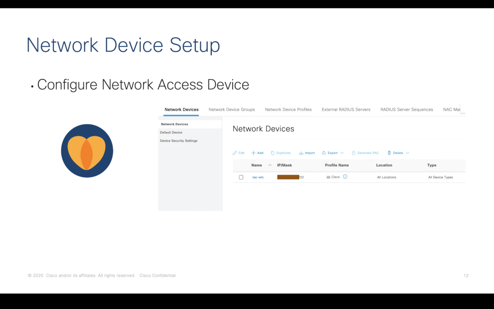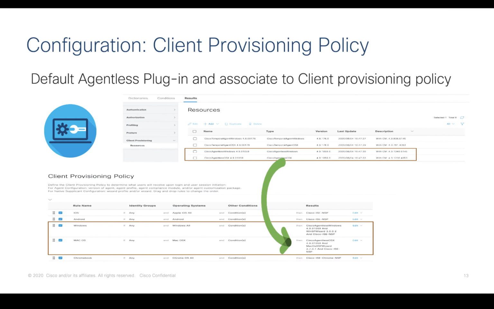Let's talk about the configuration required on ISE. As a matter of fact, we will have to configure the network access device by providing an IP address and a shared secret or key wraps, whatever mechanism is applicable for you, in order to honor the RADIUS requests coming from the network access devices. By default, there is an agentless plugin available in Cisco Identity Services Engine. We'll have to map this agentless plugin for the Windows and Mac operating systems to provision to the endpoint.